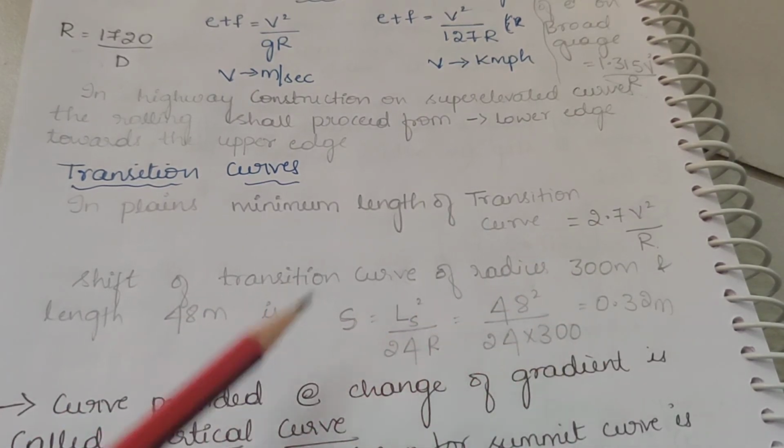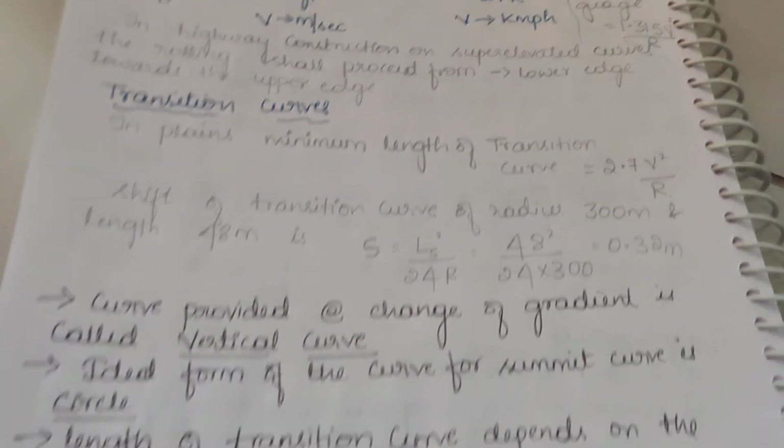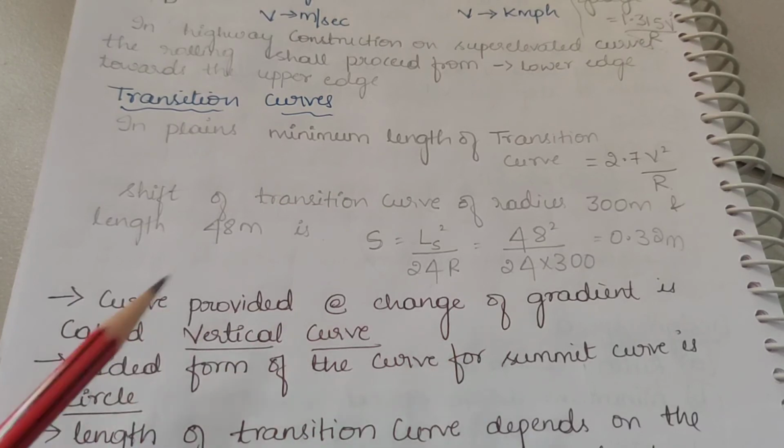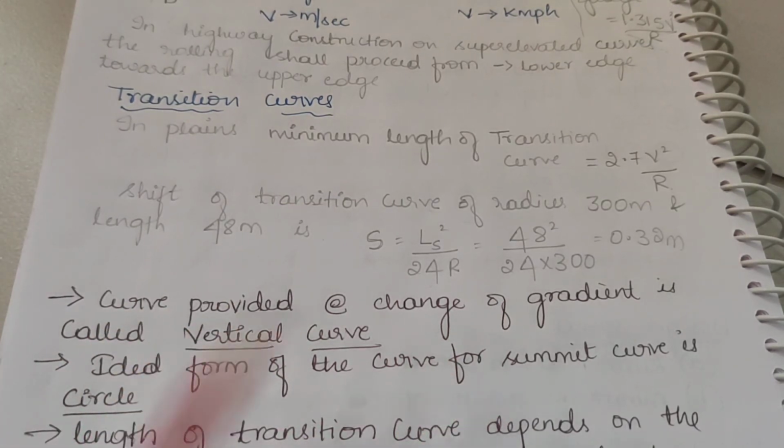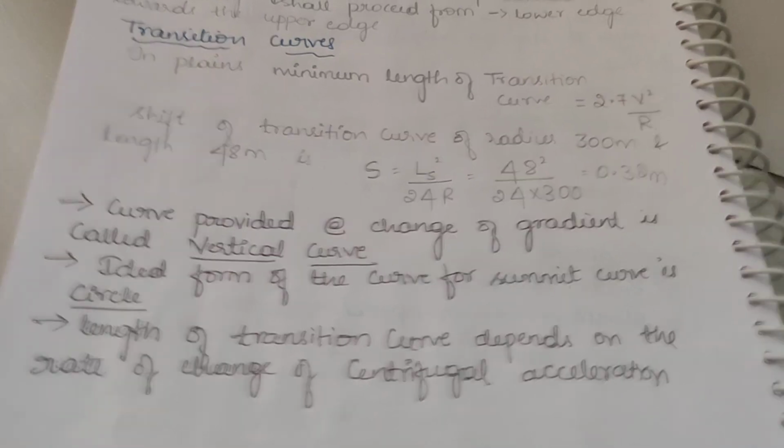So to calculate shift, this is the formula, Ls square by 24R. Curve provided at change of gradient is called a vertical curve. An ideal form of the curve for a summit curve is a circle. Length of transition curve depends upon the rate of change of centrifugal acceleration.